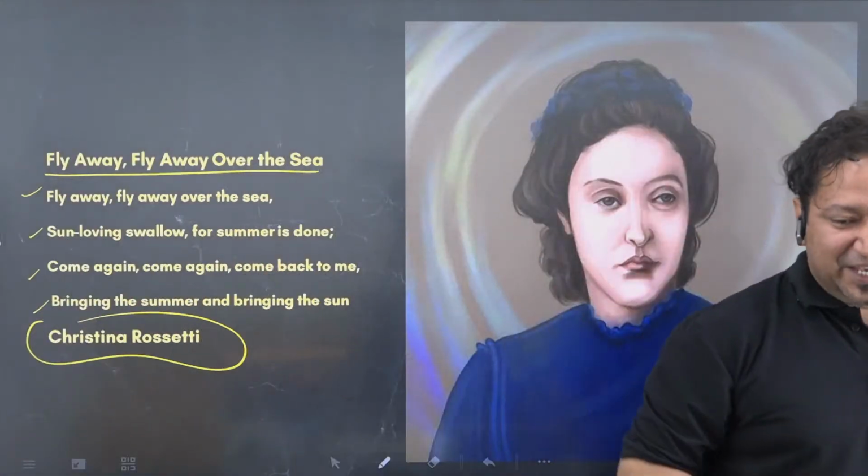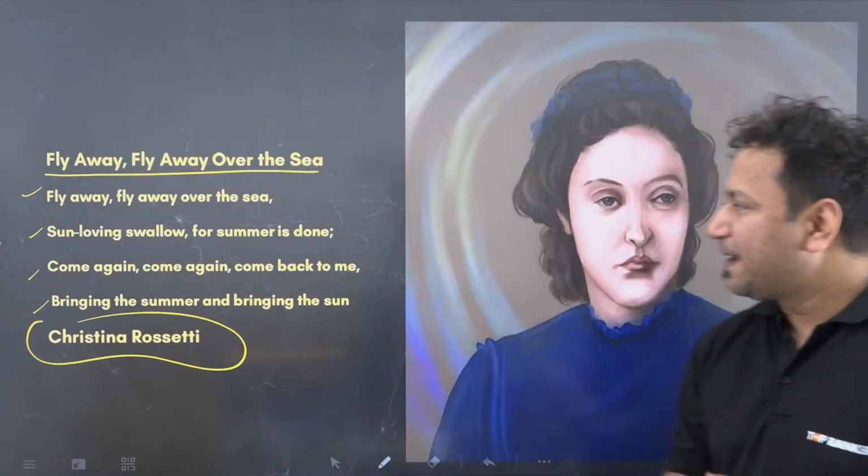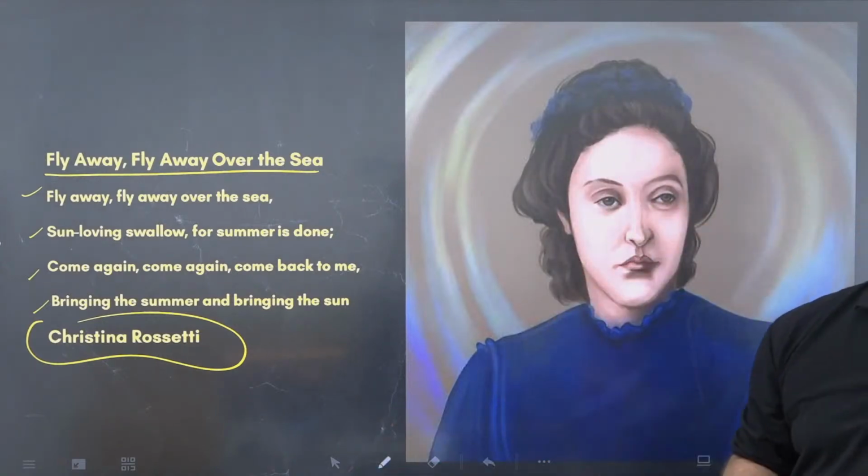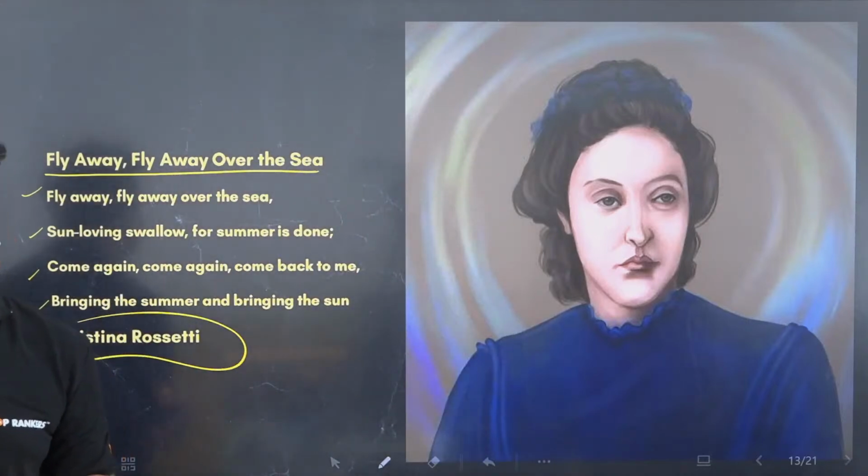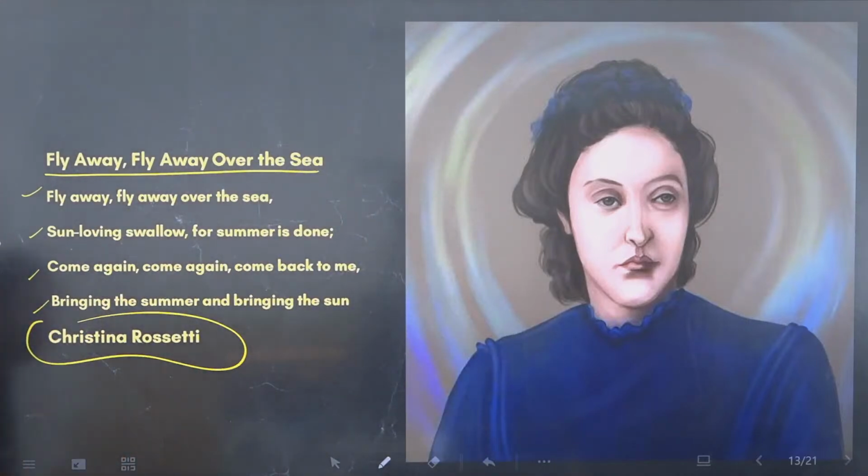So if I ask you, read this poem, what comes to your mind? Can you try to draw a parallel with any kind of memory that you have just by reading these four verses? What comes to your mind?